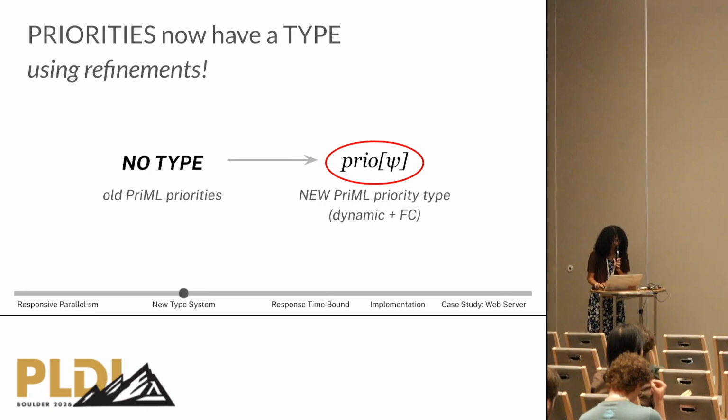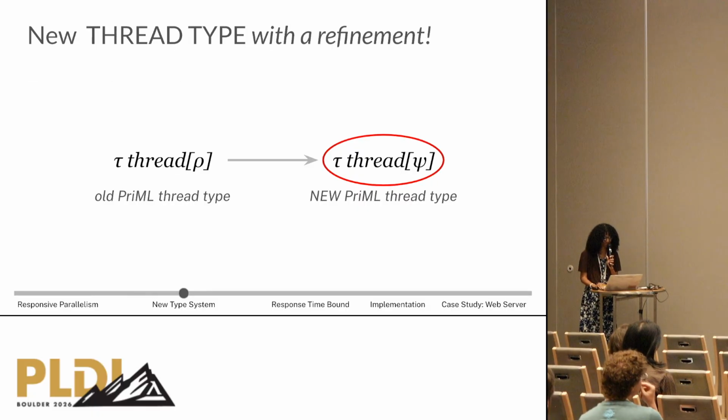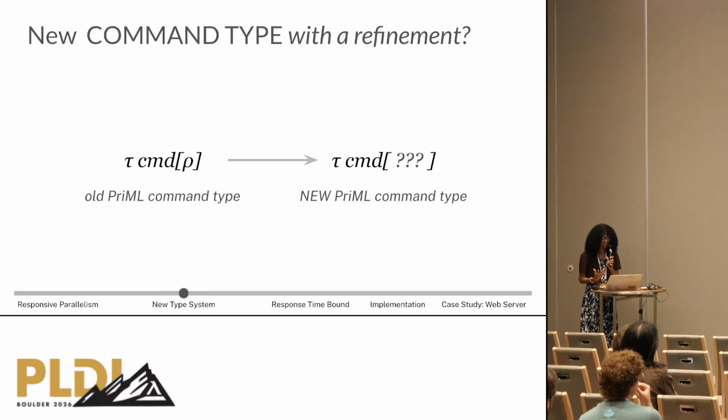So before we had first-class priorities, priorities had no type, but now we can use a refinement to type all of the possible values it has at runtime and do the same thing with threads, replacing the single priority in the old thread type with all of the possibilities in this refinement that it can run at and change to. We also need to update PriML's command type because, as I said before, a PriML thread is a sequence of commands.